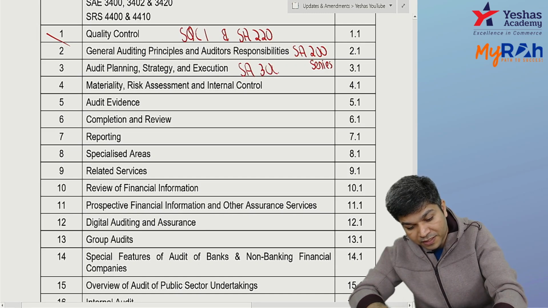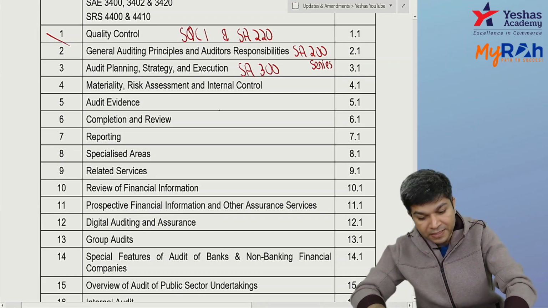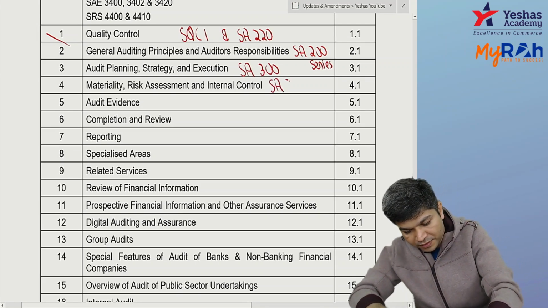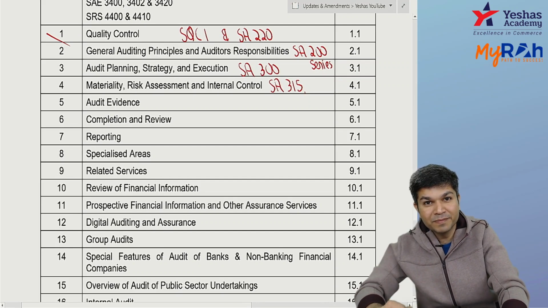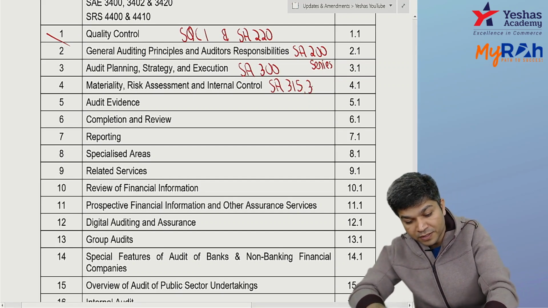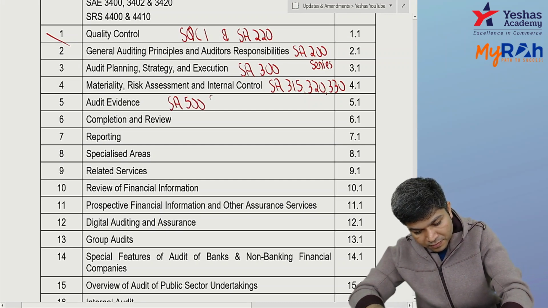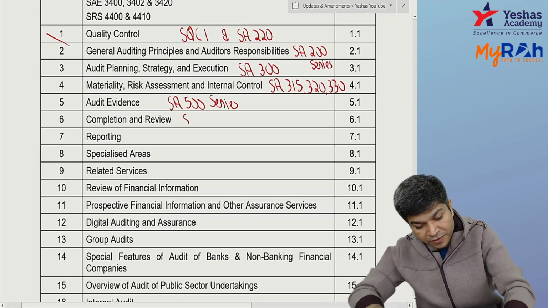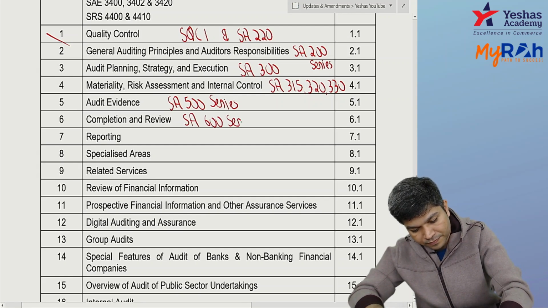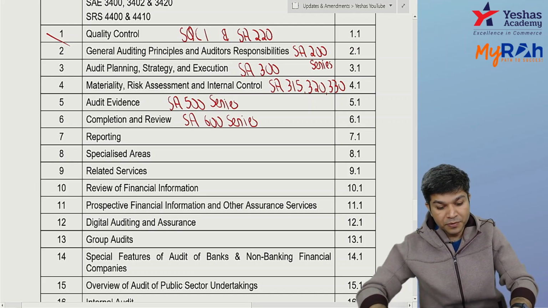It's nothing but SA 300. Materiality, risk assessment, internal control is nothing but SA 315: identifying and assessing the risk of material misstatement by understanding the entity, environment, internal control. 320 is materiality, 330 is responses to the risks. Audit evidence is the SA 500 series. Audit completion and review, you will understand, is the 600 series. Some portion of 500 plus some portion of 600 series is covered over here.